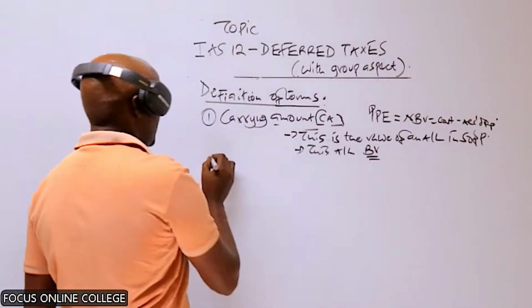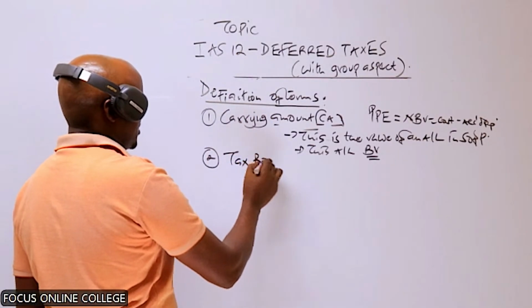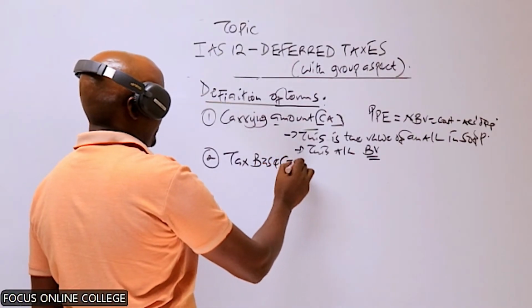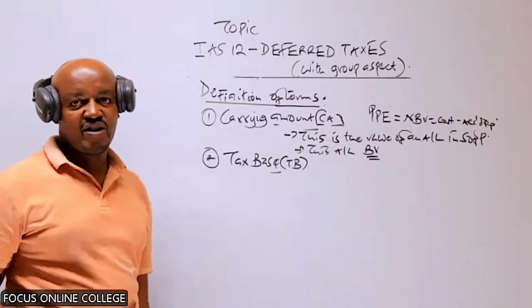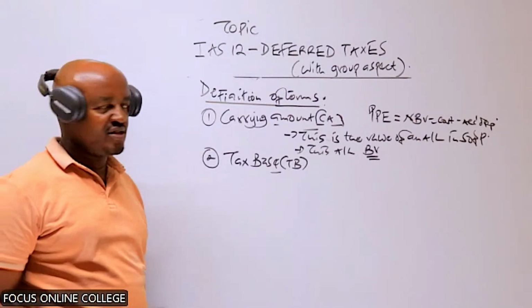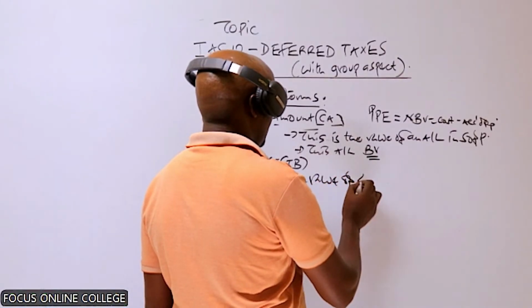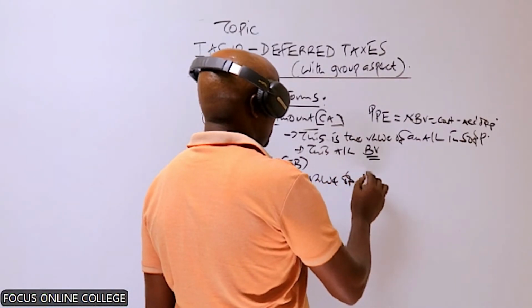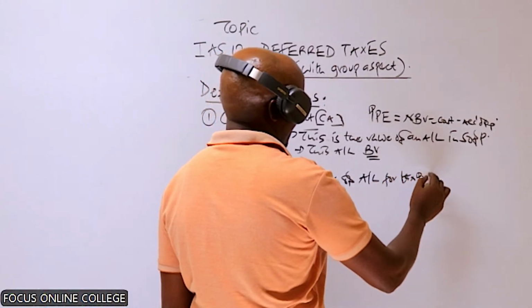Depreciation. So the other term we also need to define here is the tax base. Tax base, abbreviated as what? TB. TB, tax base. This is what? This is the value of an asset or liability for tax purpose. Value of assets, or basically liability, for a tax purpose.